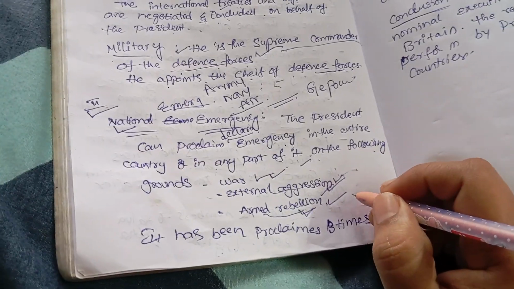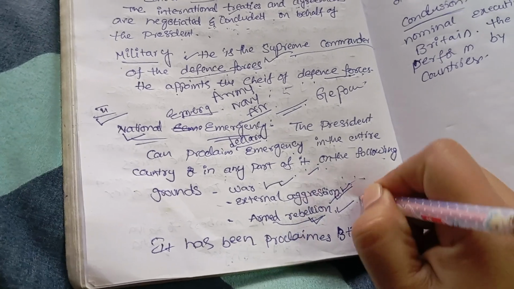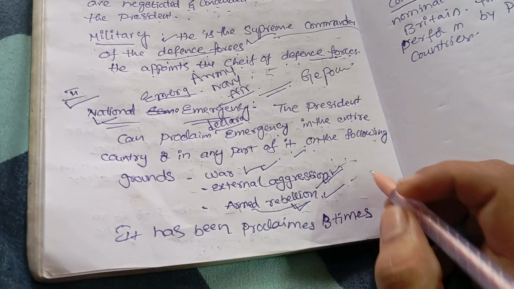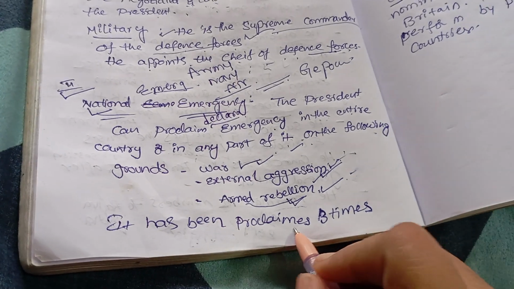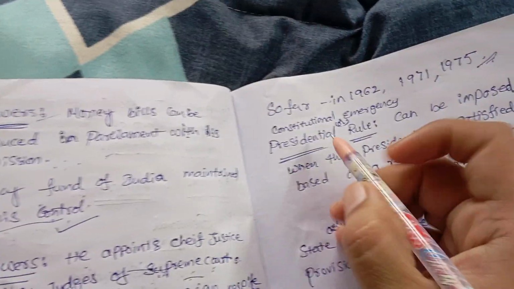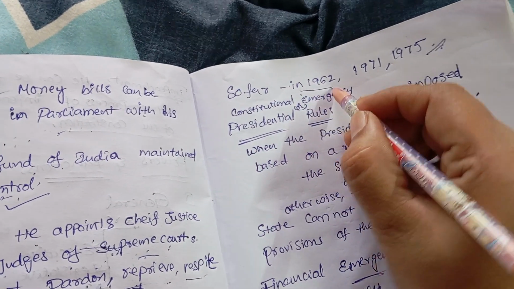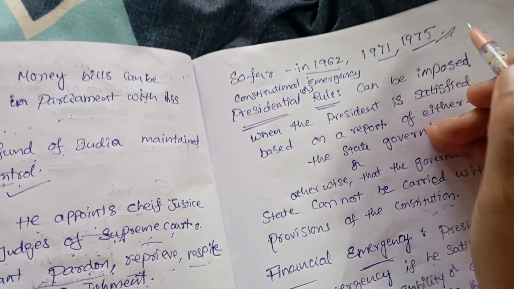These are the main reasons for the introduction of national emergency in our country by the President of India. It has been proclaimed three times so far, in 1962, 1971, and 1975.